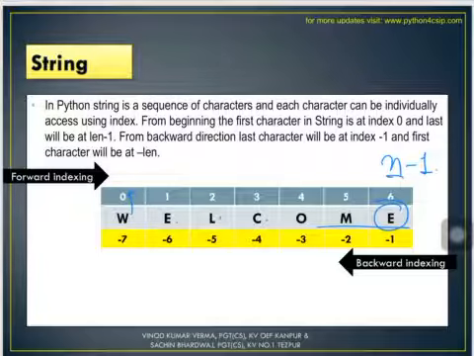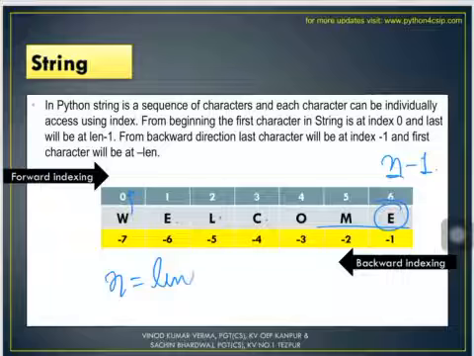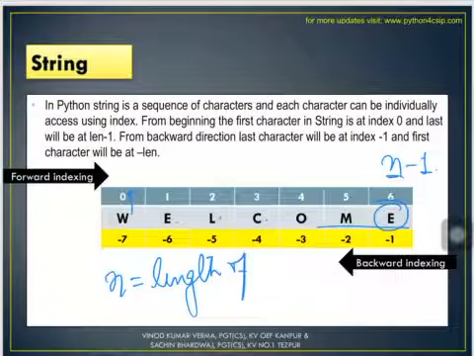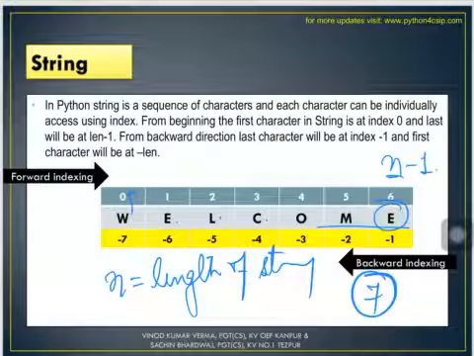Now what is n here? N is the length of the string. So in this example, 1, 2, 3, 4, 5, 6, 7, the total number of characters in the string welcome is 7. So the last index number for the last character in a string is 6, that is n minus 1.